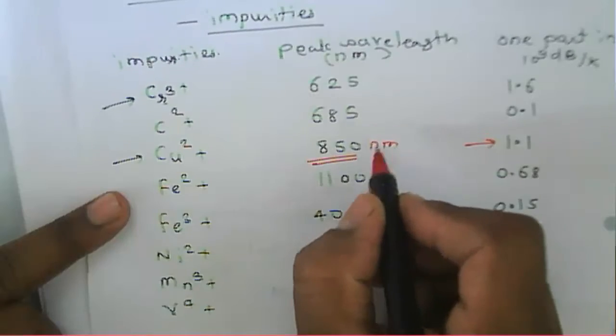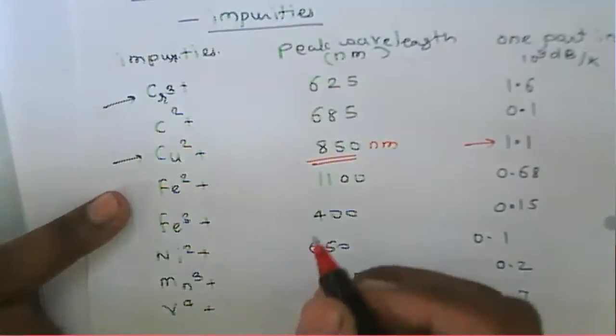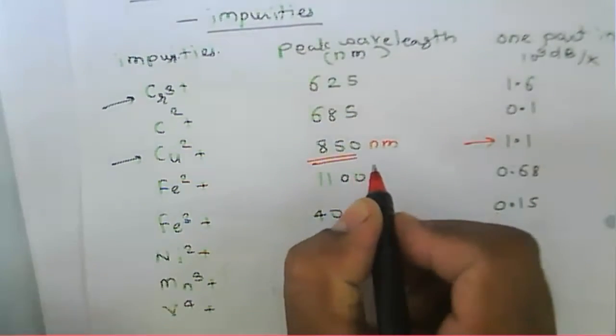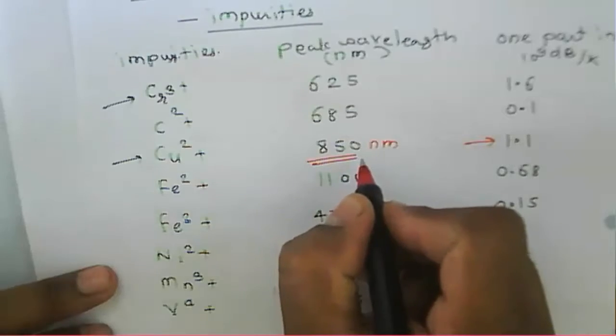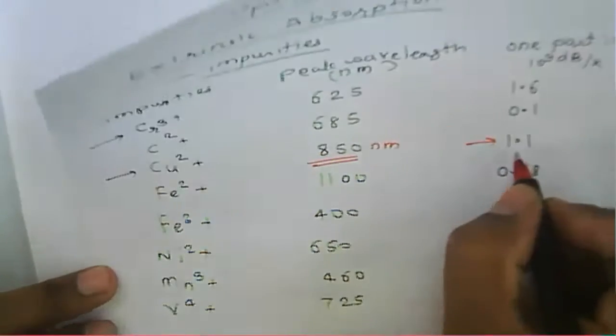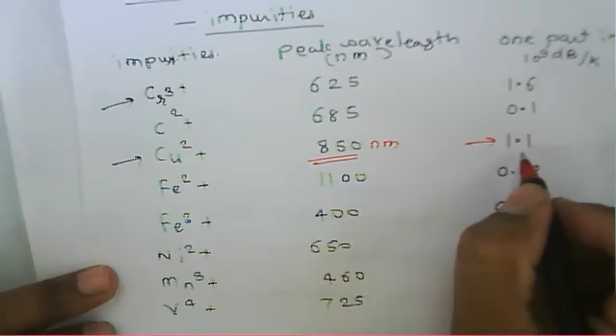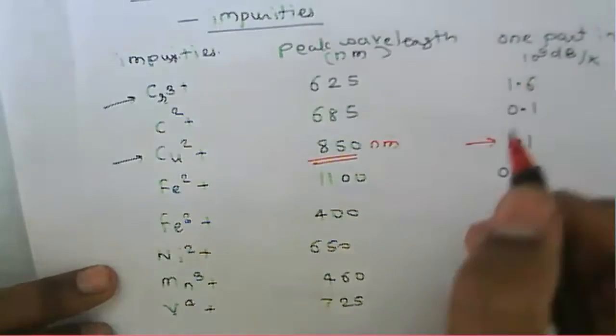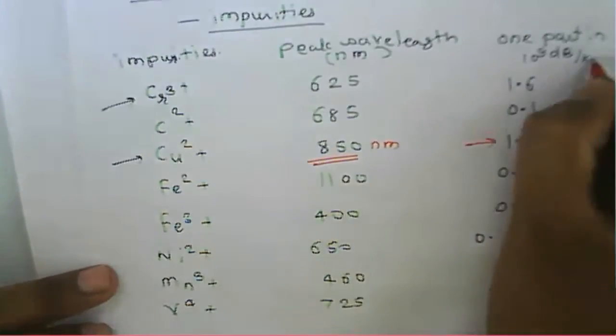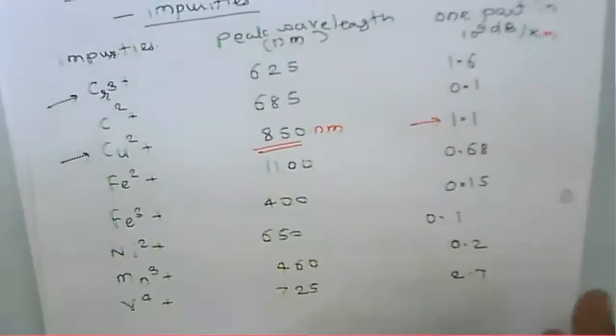If that fiber is operating at 850 nanometer of wavelength, then there will be a loss of 1.1, that is, 1 part in 10 to the power 9 dB per kilometer. That is the loss.